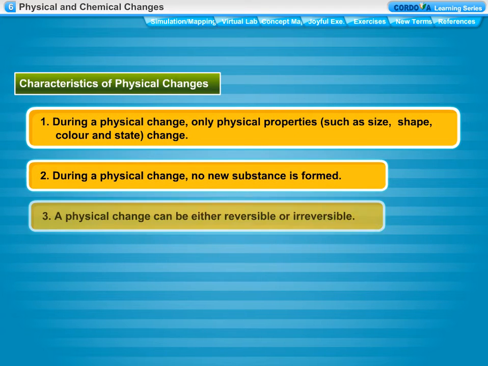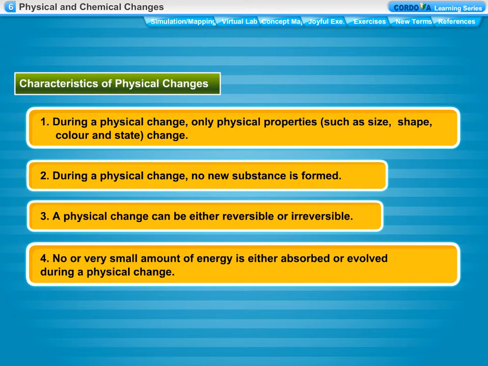Characteristics of physical changes. During a physical change, only physical properties such as size, shape, color and state change. During a physical change, no new substance is formed. A physical change can be either reversible or irreversible. No or very small amount of energy is either absorbed or evolved during a physical change.